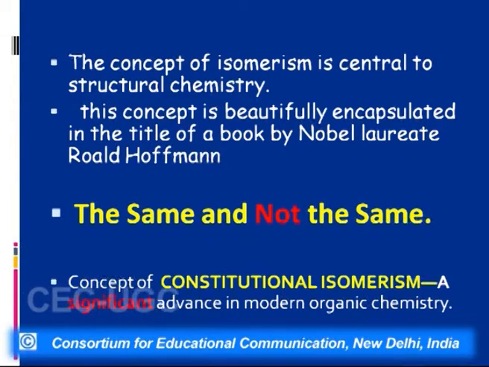So this gave rise to the concept of isomerism, and the concept of isomerism is central to structural chemistry. This concept has been beautifully encapsulated in the title of the book by laureate Hoffmann, Same and Not the Same. That means the molecular formula is same, yet the properties are different.